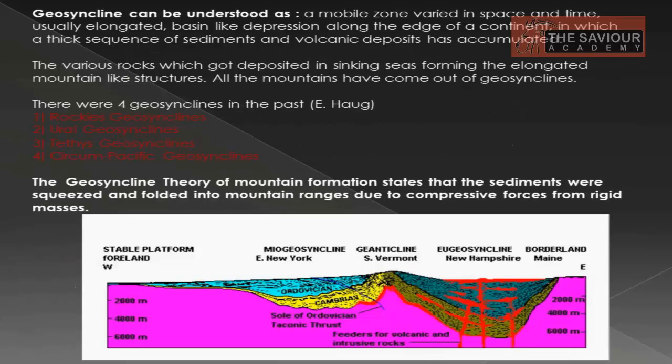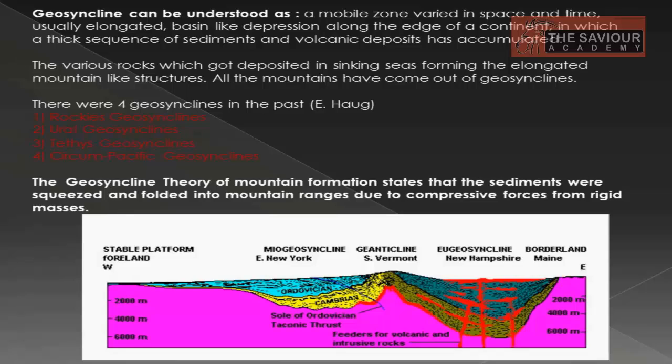To understand geosyncline further, there is a diagram which explains geosyncline as a mobile zone varying in space and time, and usually it is elongated. Another feature of it is that it is a basin-like depression along the edge of a continent, in which a thick sequence of sediments and volcanic deposits has accumulated.